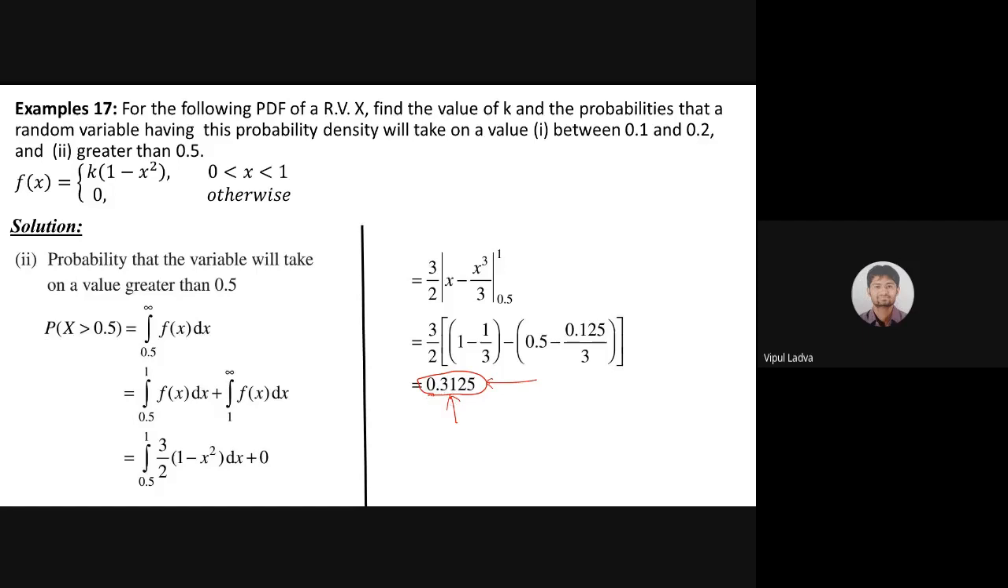So answer is 0.3125 for this particular question, greater than 0.5. So hopefully now we are clear with the probability density function related to the continuous random variable, is it? All of us must be clear with this. Hopefully. Yes, Nikita. Good. So let me go for the next one.